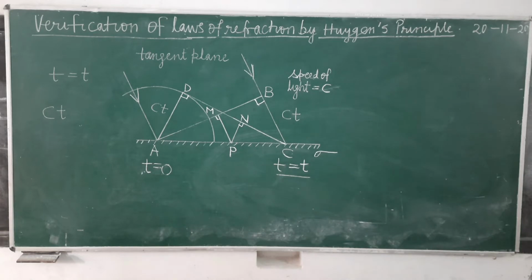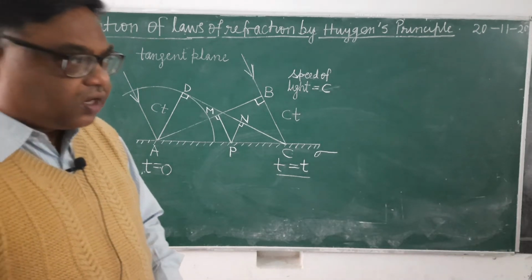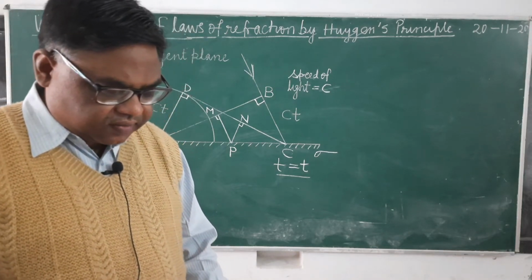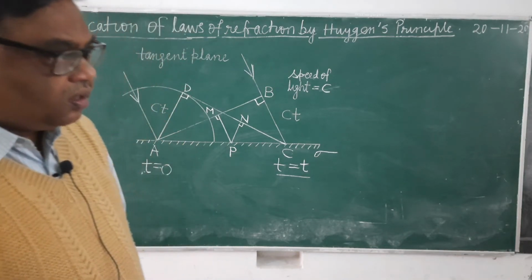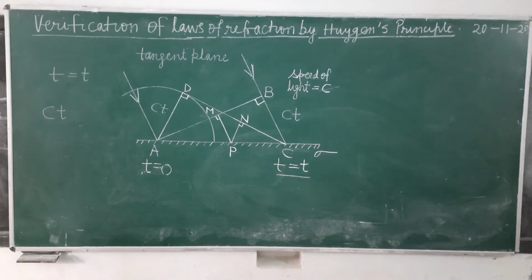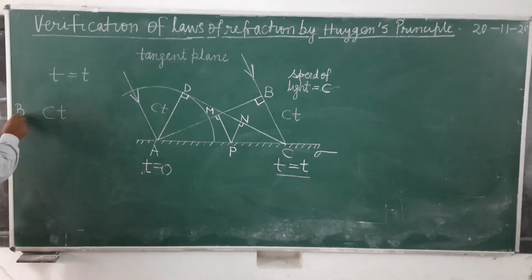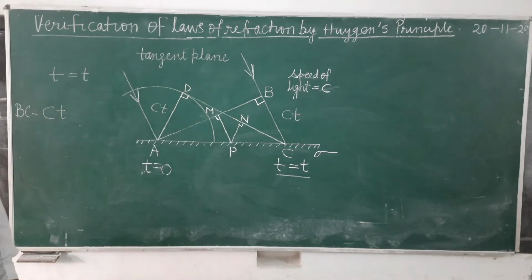Let point C of the reflecting surface be reached by wavefront AB in the time t. Therefore, BC equals ct.